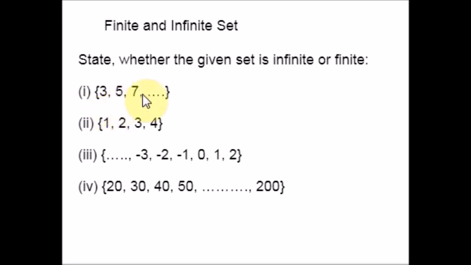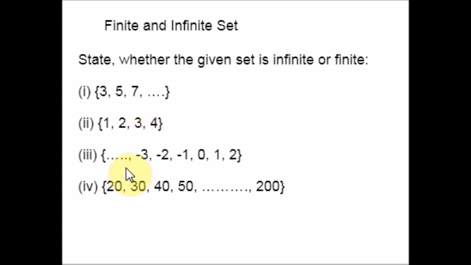3, 5, 7 and it keeps on going. We don't know at which point this set will end. So obviously we cannot count the total number of elements in this set. So this is an infinite set. Okay, look at this one. This is just the previous example we discussed. There are countable number of elements here. 1, 2, 3, 4. There are 4 elements in this set. So this is a finite set.